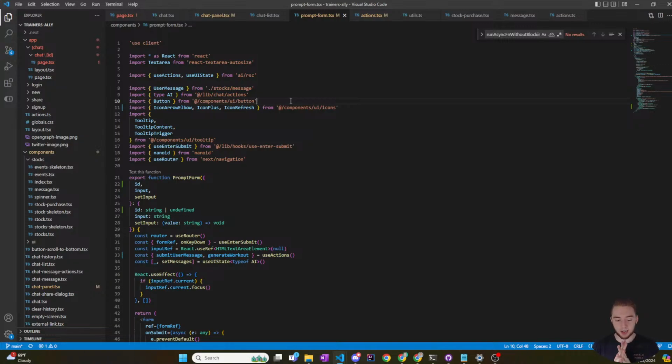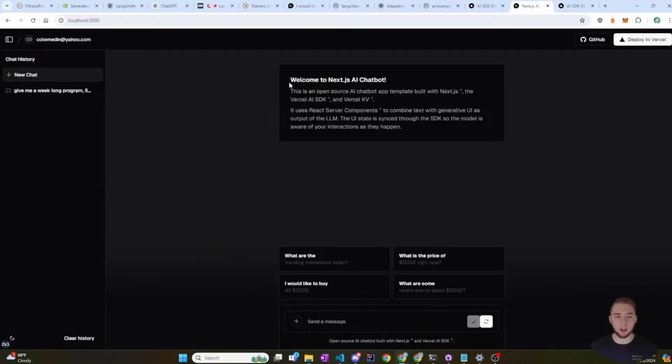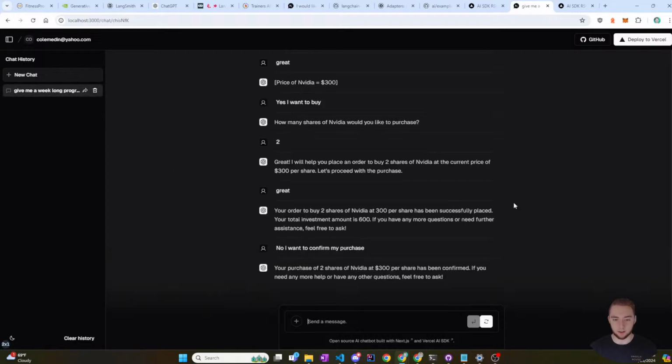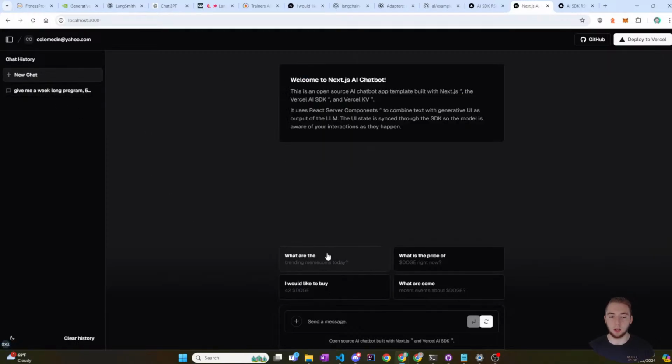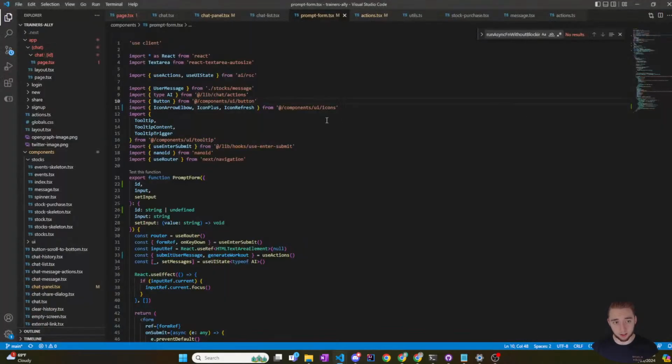So the first thing that I have to figure out is how do I get a message to be there by default when I open up a chat? Because right now we have these defaults where it says welcome to Next.js AI chatbot, and then it has these cards right here. I don't want that. If I go to this chat right here, I want it to be like this, where there'd be a message from the AI with a form, and that would be the first thing, and there'd be none of those little cards there where it's suggesting little things to ask it.